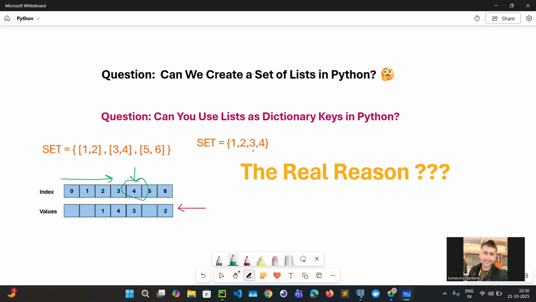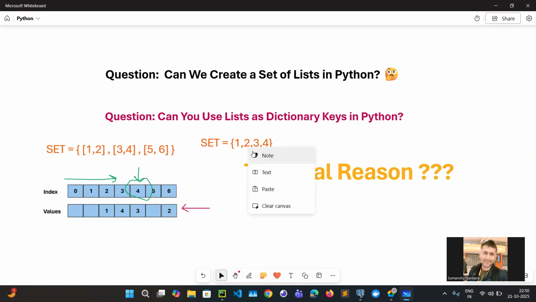What the set does is, as soon as you want to store an element, or you want to check whether 3 is in the set or not, it is going to find the hash value of 3, right? Once it finds the hash value of 3, from that hash value it is able to find the index, or you can say the memory location.